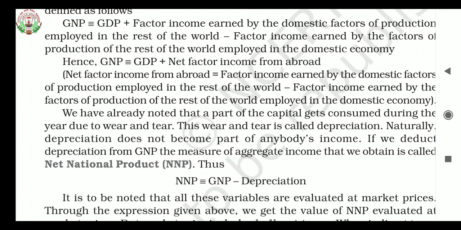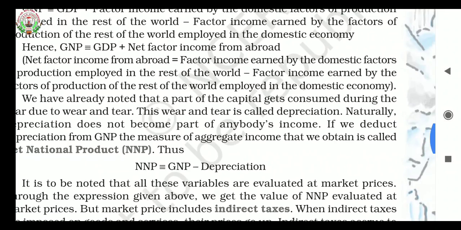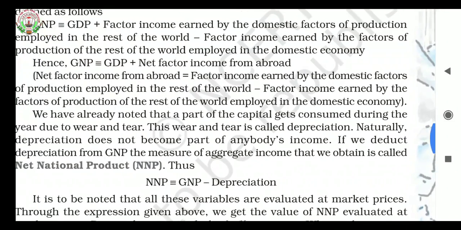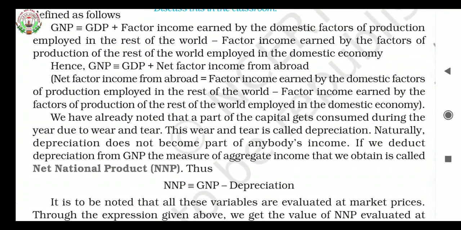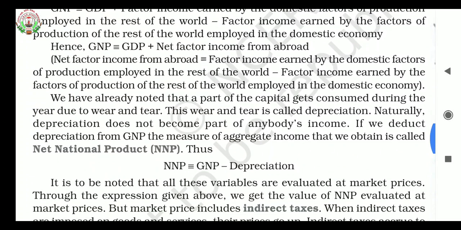I think the point is clear. Factor income we already learned in the beginning of the chapter, that profit, interest, rent and wages, these all are the factor income. Net factor income from abroad is the factor income earned by the domestic factors of production employed in the rest of the world minus factor income earned by the factors of production of the rest of the world employed in the domestic economy.